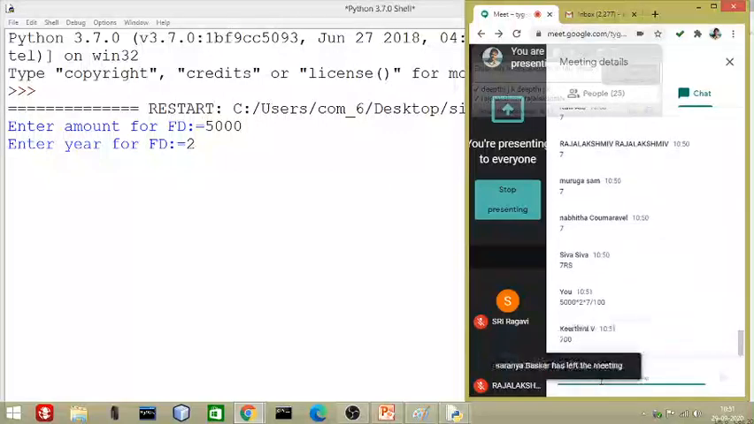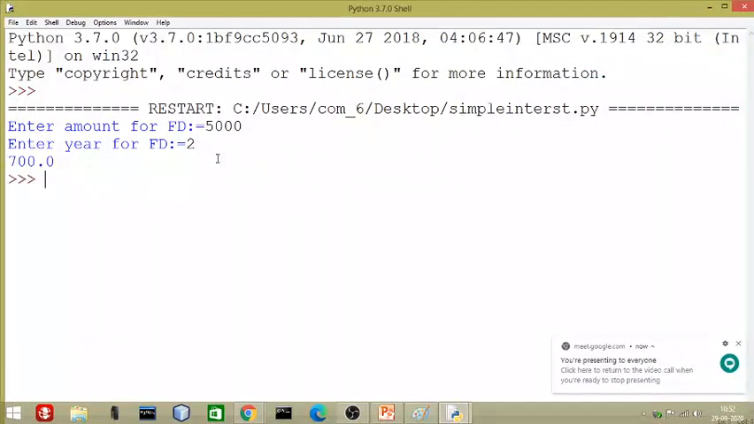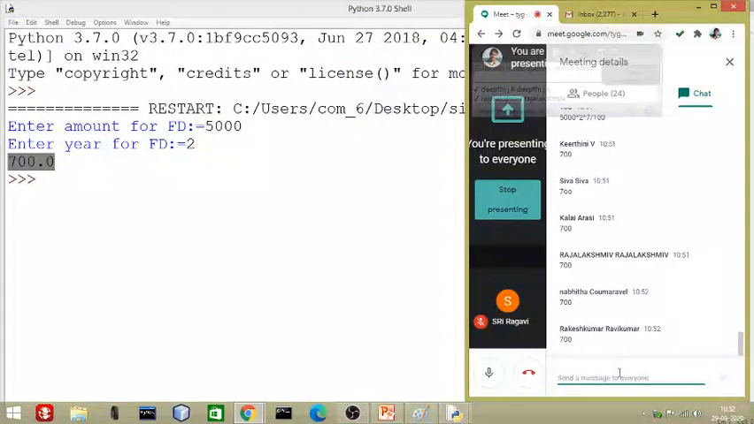So it is 700 rupees. Kirtani has given 700 rupees. Shiva has also, Kalayarasi also, Rajalakshmi. Now let us check it. Go back to the coding, press enter, and you can see we get 700 rupees extra. What do you understand by this? Totally we will get 5,700 rupees back. So what benefit do we get? If you deposit for 2 years, we get a benefit of 700 rupees.